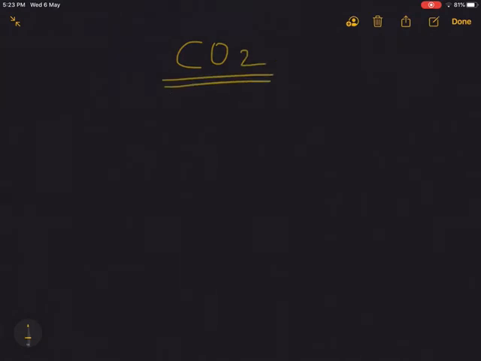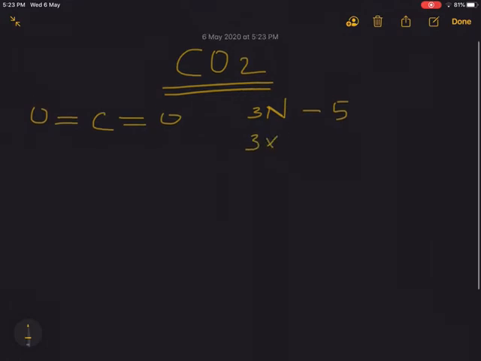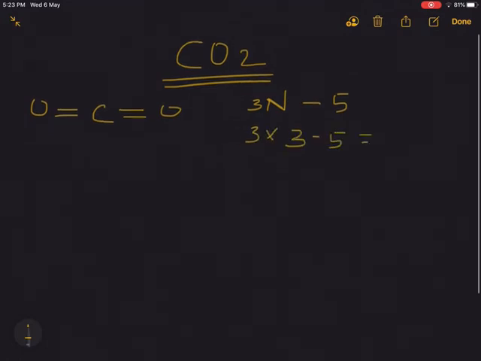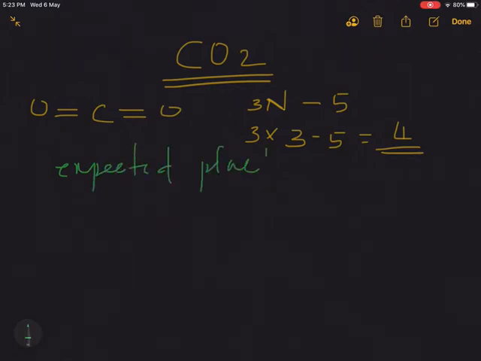So by theory, carbon dioxide is a linear molecule. Therefore, by calculation, number of vibrations of carbon dioxide is based on the equation 3n minus 5. Here n is again 3. Therefore, 3 into 3 minus 5 is equal to 4. So we expect 4 peaks in the IR spectra of carbon dioxide. So expected peaks is equal to 4. And what are the 4 peaks of carbon dioxide?